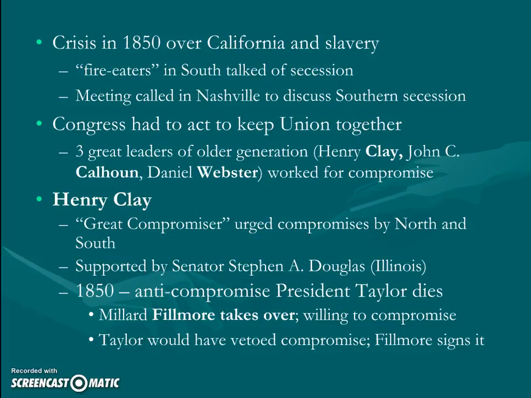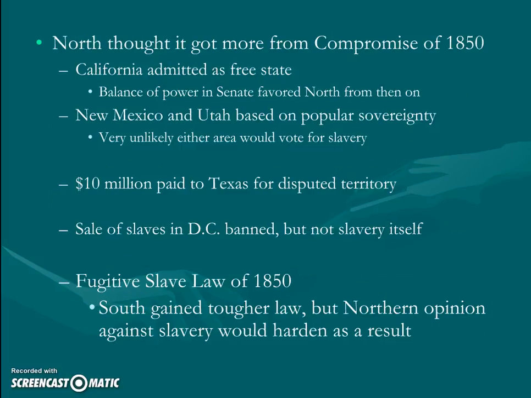Now, it's a good thing for this compromise that President Taylor dies. He dies right before this compromise is able to come to fruition, because Taylor is pro-South. He's anti-compromise, and he probably would have vetoed this bill. But Fillmore takes over. He signs the compromise. So we get the Compromise of 1850, which goes to this tradition of sort of kicking the can down the line. We don't want to deal with this issue of slavery.